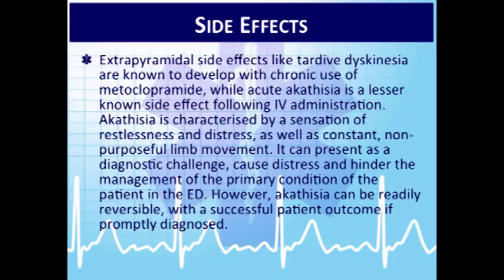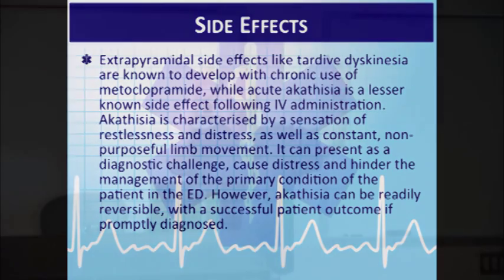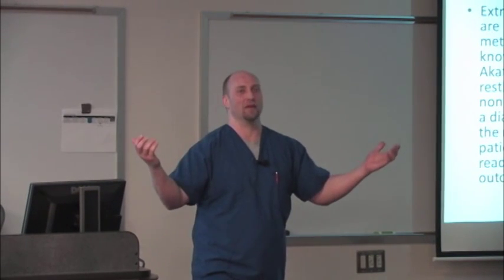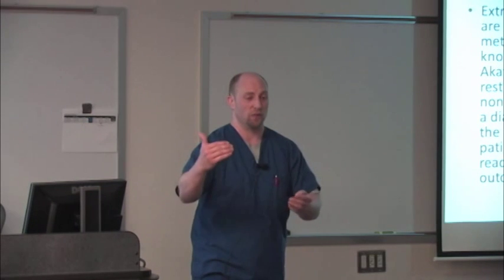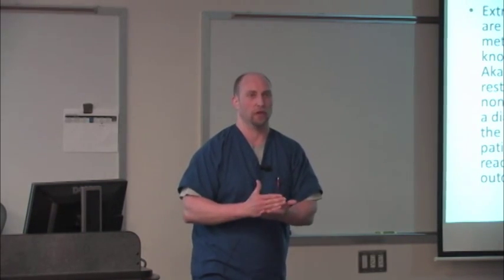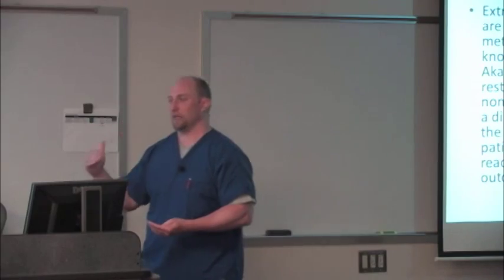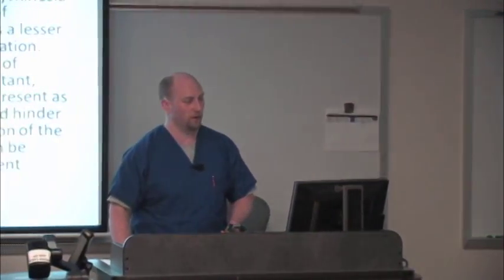Pseudoparkinsonism, that's another one. All of those side effects fall under what's called extrapyramidal side effects. So when you look it up in the textbook or in your drug reference and you see EPS, that tells you the big picture, but there could be a lot of subset things happening. You read on throughout your textbook and it says specifically what can be happening. So this patient was actually suffering from multiple things.